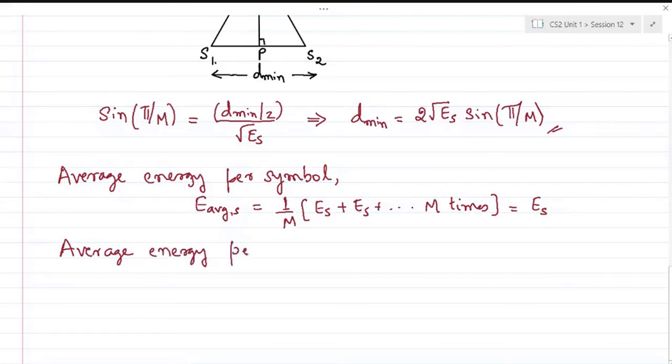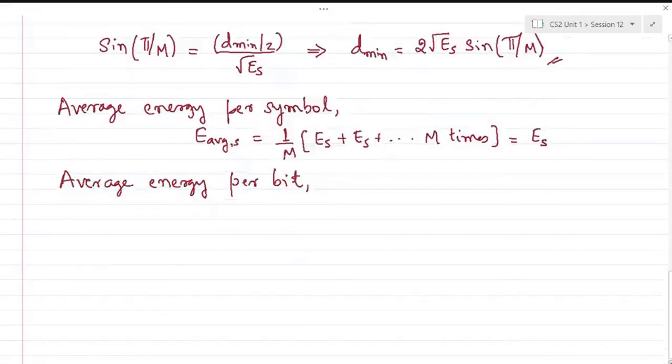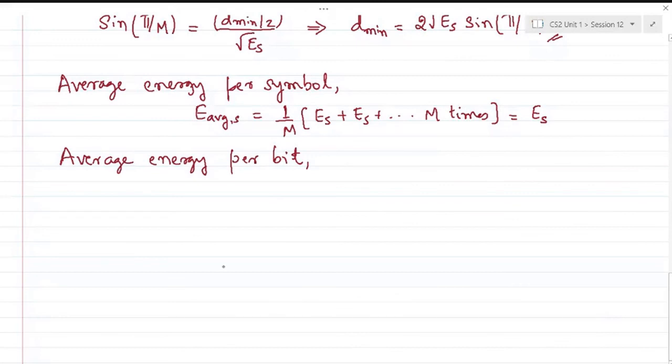For all phase shift keying types, average energy would be the same as a symbol. Only for amplitude kinds of modulations would it change. Why is it so? Because we are not playing around with the amplitude for phase shifting.